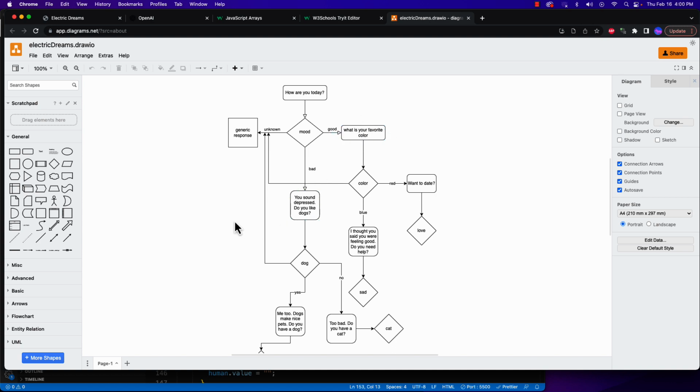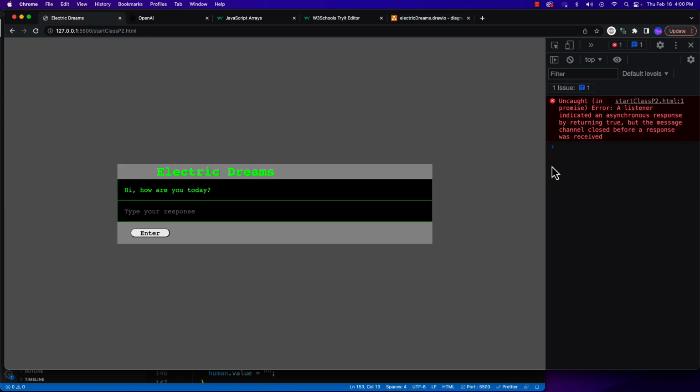So I encourage you to draw on a piece of paper or hop onto diagrams.net, which is free, and there's a download version you can use, and you can flowchart out your particular project. It is a pretty cool program for building flowcharts, so I would encourage you to take a look at it. But now let's go and see what we can do to start coding this.